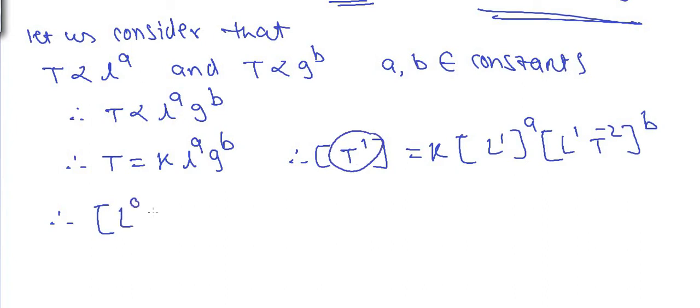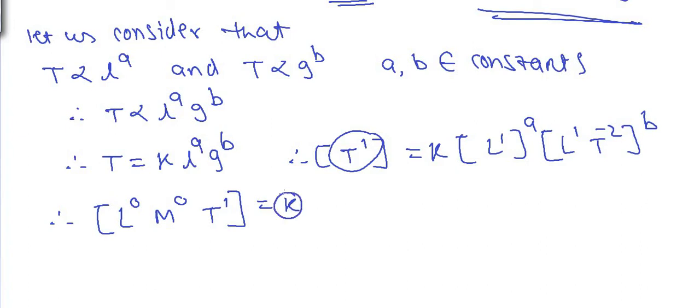Therefore, I will write L raised to 0, M raised to 0. So it appears 0 times length on left hand side. So it's written L raised to 0. No mass on left hand side, appears 0 times. So M raised to 0. Then T raised to 1. That is equal to constant K.